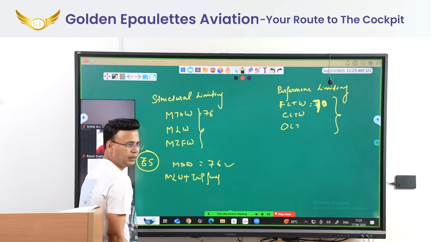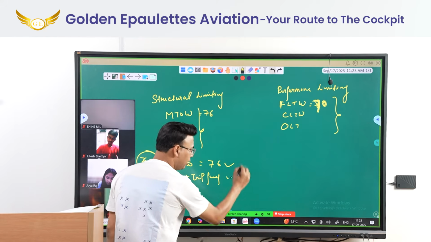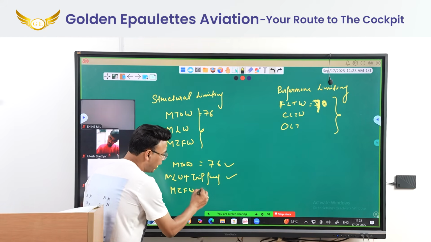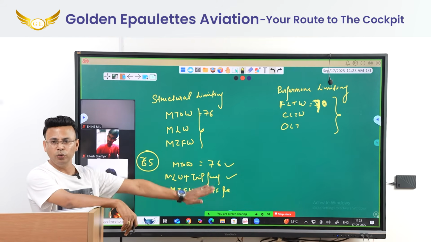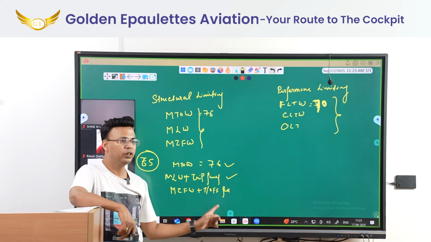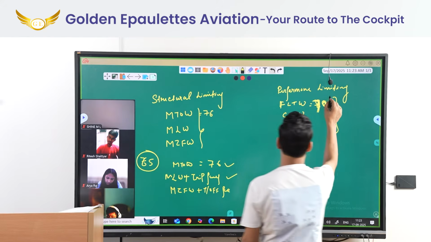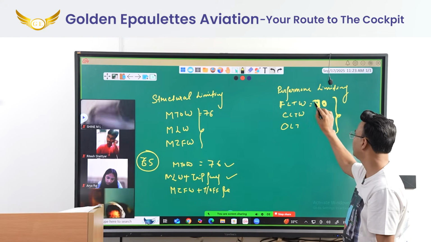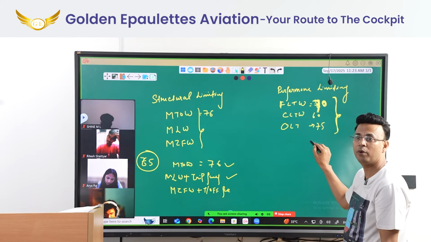MTOW, you keep it as it is. MLW, to find the limitation, you add trip fuel. In zero fuel weight, in MZFW, you add takeoff fuel. Among these three, whichever comes the least, you have to take the least for your takeoff. Then you come here and find the least from here. This is 70, let's say this is 60, this is 75. You have to find the least from here also.